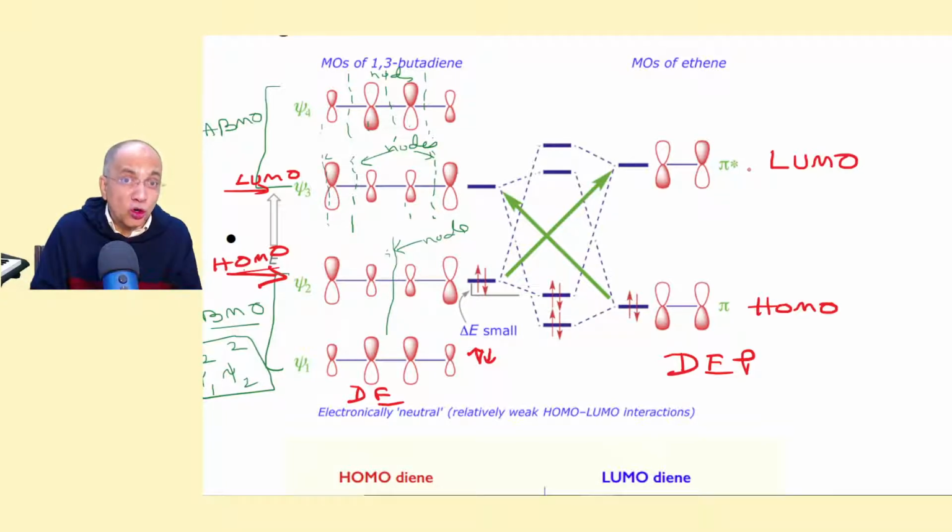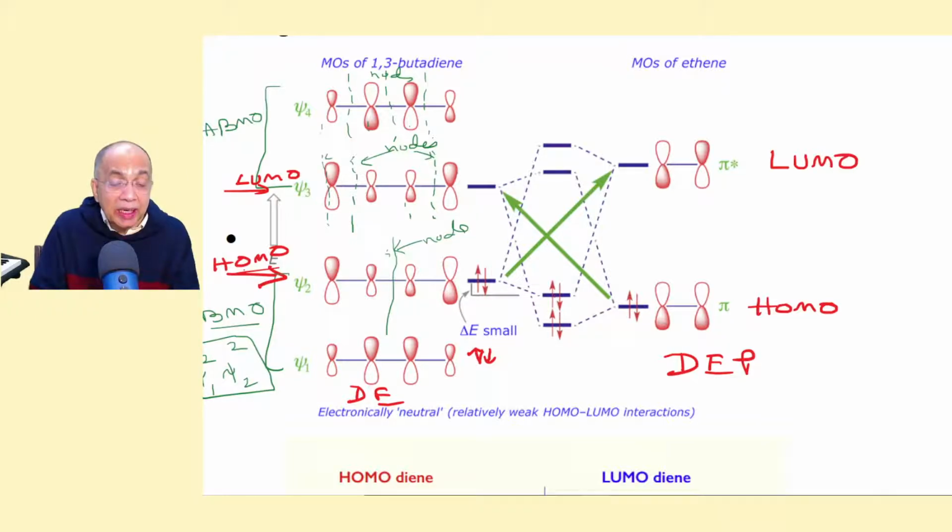It will be more so when it is activated by an electron releasing group, and this is deactivated by an electron withdrawing group. I'll tell you why. So once an electron is donated and a sigma bond is established, now see what happens. This will be the corresponding sigma bonding MO, and this is the corresponding sigma antibonding MO, right?